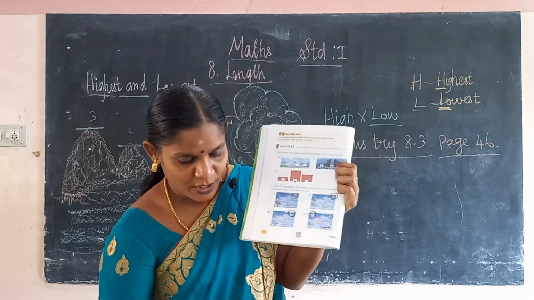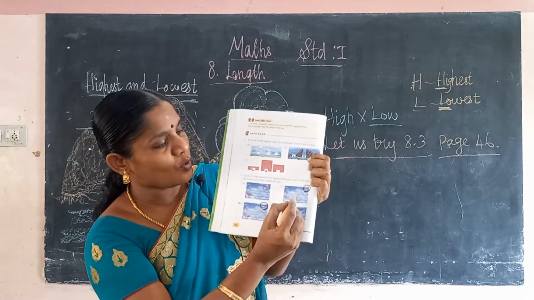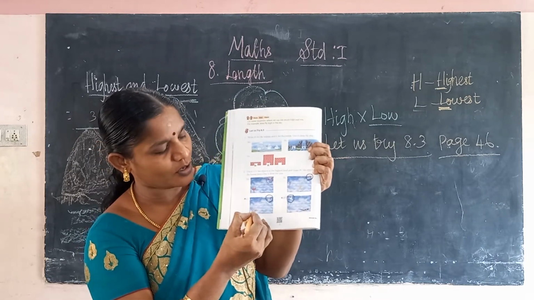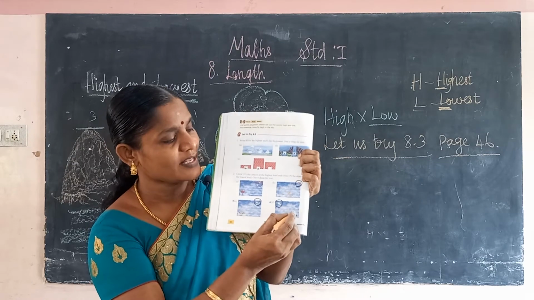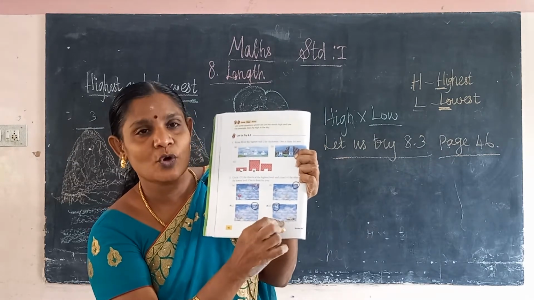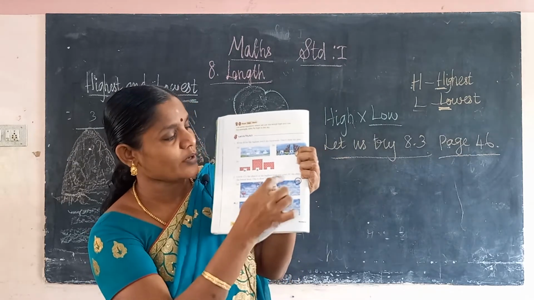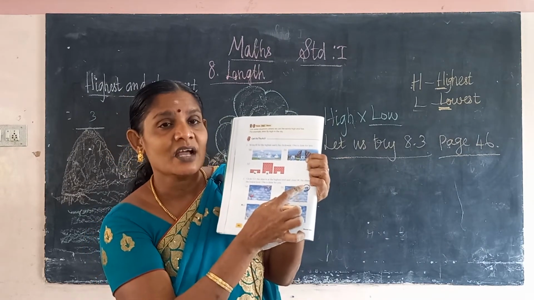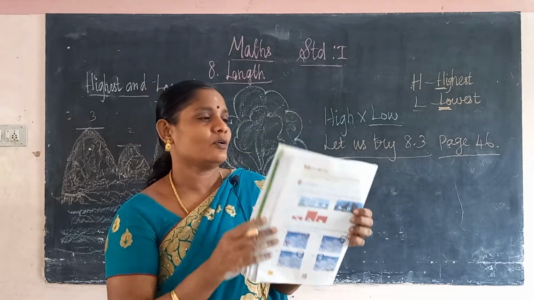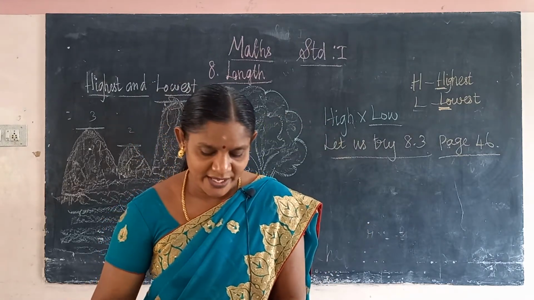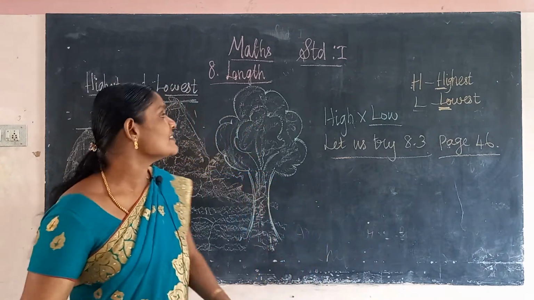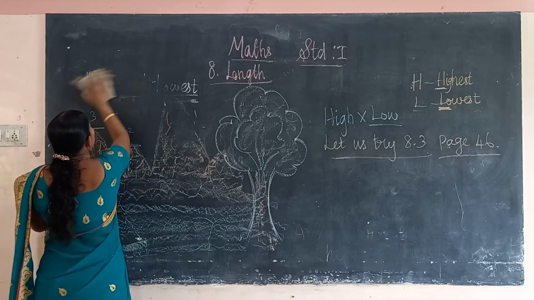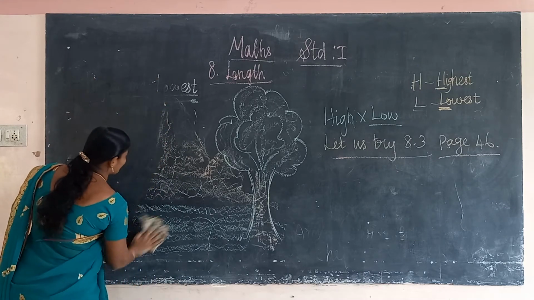What are you going to cross? Put a cross for this. Okay, the lowest, this parachute you put a cross. Here the bird, put a cross. This is the lowest. Okay, then here the aeroplane is in the lower place. So put a cross for this. Okay, what should be crossed? Lowest means you put a cross, then higher means you put a circle. Okay, so we have to study lower and higher. Okay, next we will see bigger and smaller. What do we have to see? Next we see bigger and smaller.